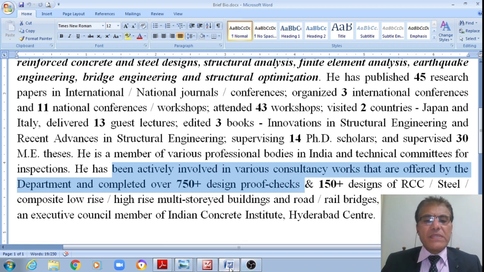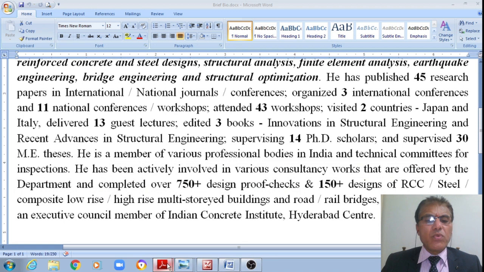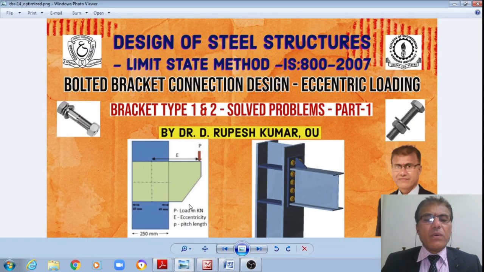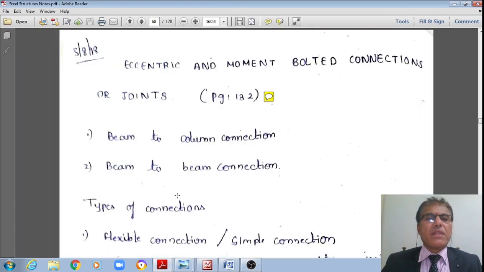Now, once we have seen this brief profile, let us move to today's discussion. This is how we'll see the designs of the bolted bracket connections subjected to eccentric loading. Now let us move quickly to the discussion.